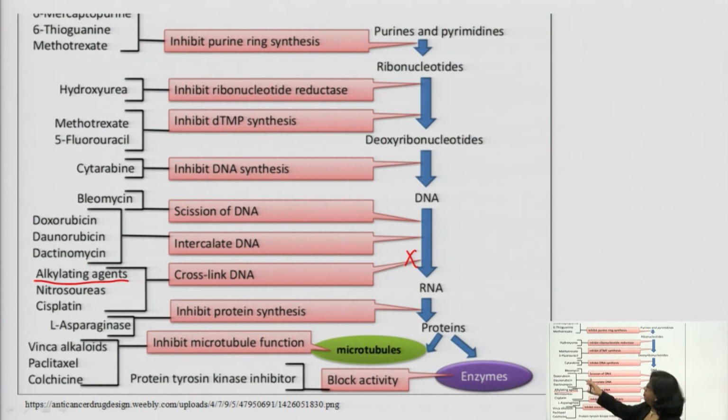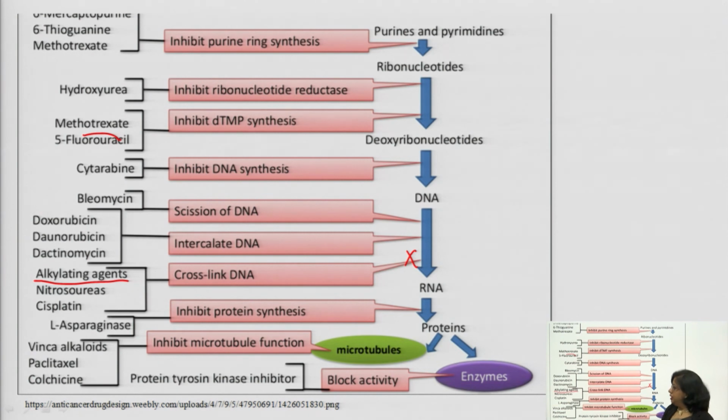If you take methotrexate, it will inhibit dTMP synthesis. Cytarabine inhibits DNA synthesis. Bleomycin just cuts the DNA strand, acting like scissors. So just to remember, you can make a flow chart of the mechanism of all the